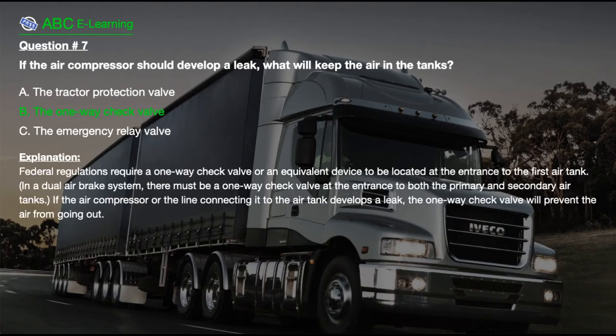The correct answer is B. The one-way check valve. Explanation. Federal regulations require a one-way check valve or an equivalent device to be located at the entrance to the first air tank. In a dual air brake system, there must be a one-way check valve at the entrance to both the primary and secondary air tanks. If the air compressor or the line connecting it to the air tank develops a leak, the one-way check valve will prevent the air from going out.